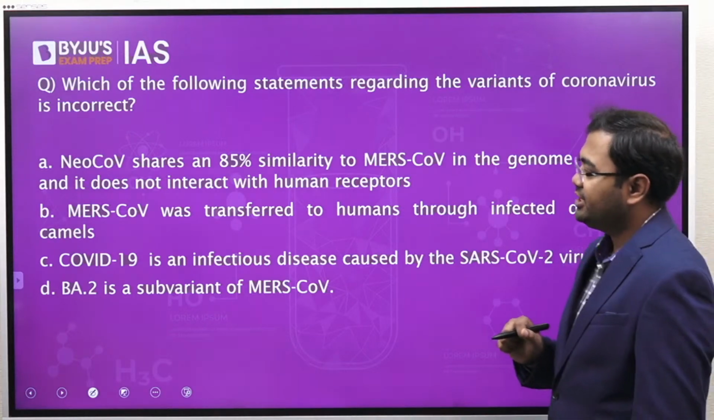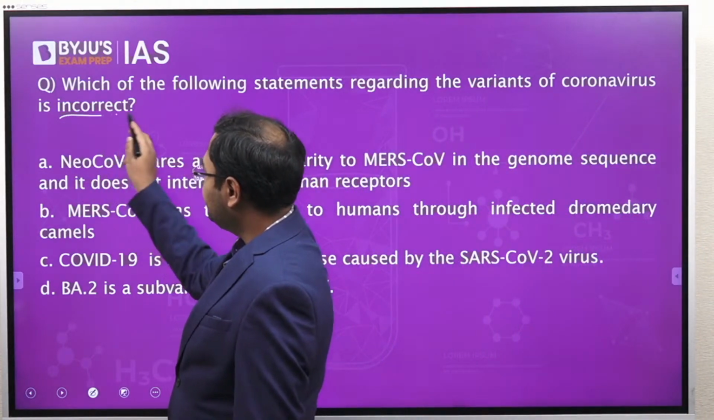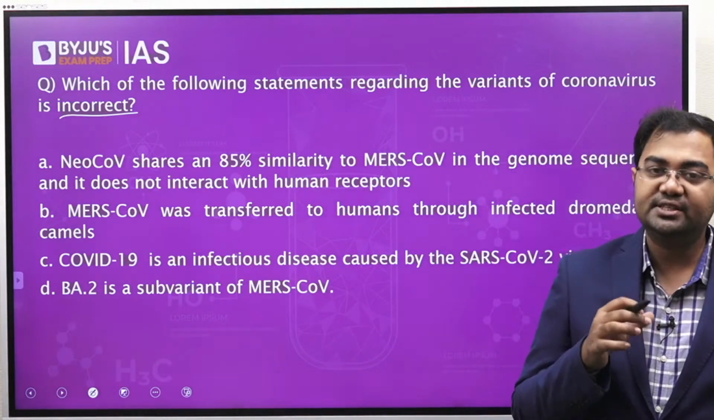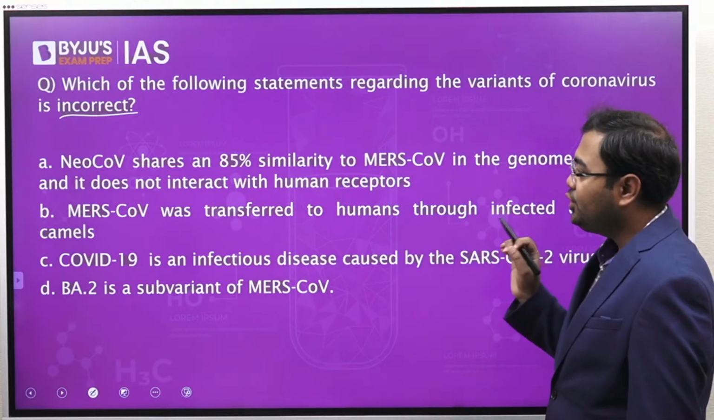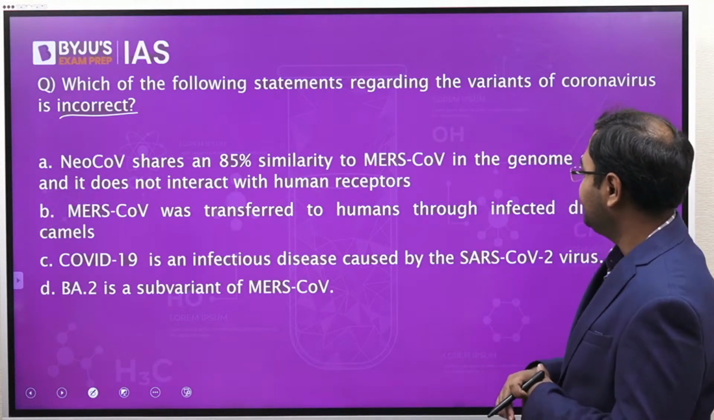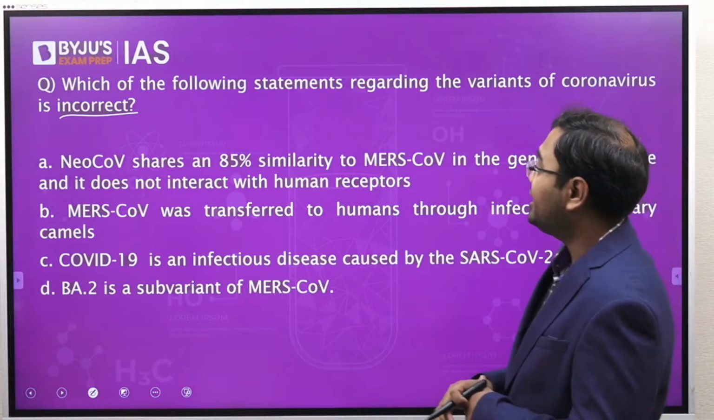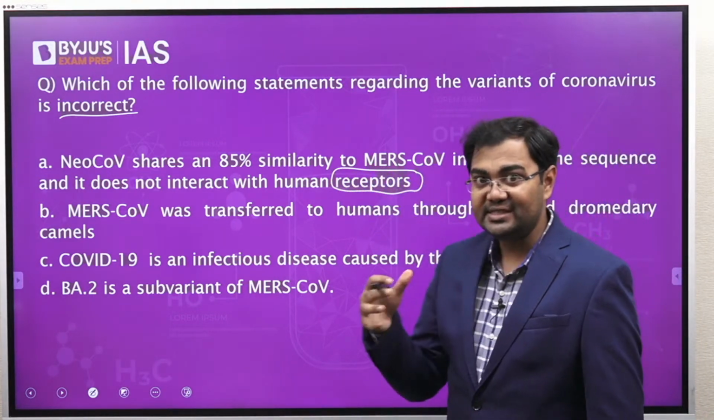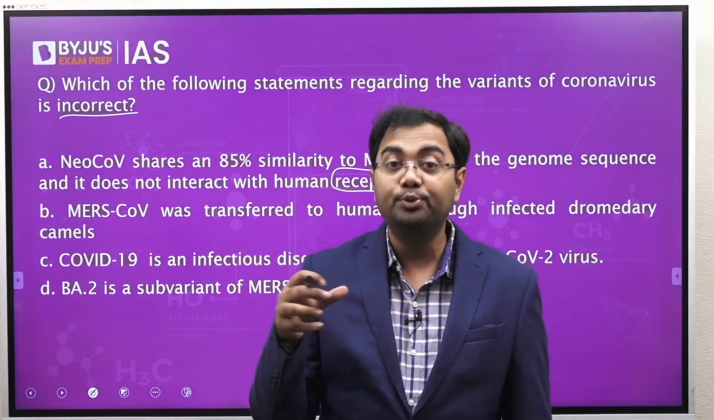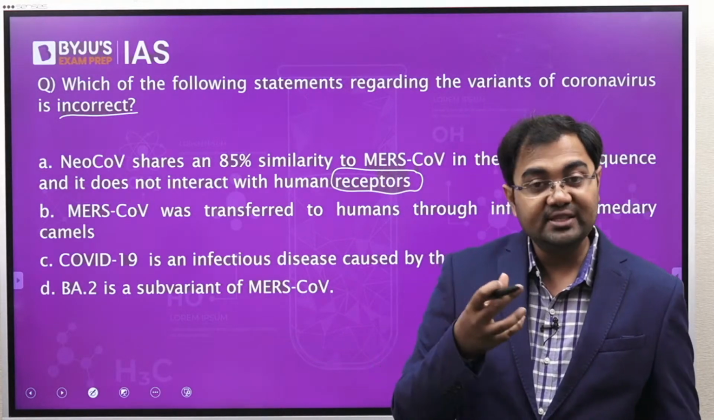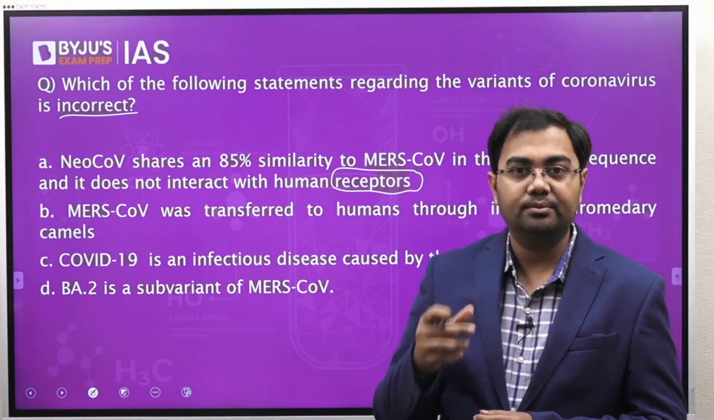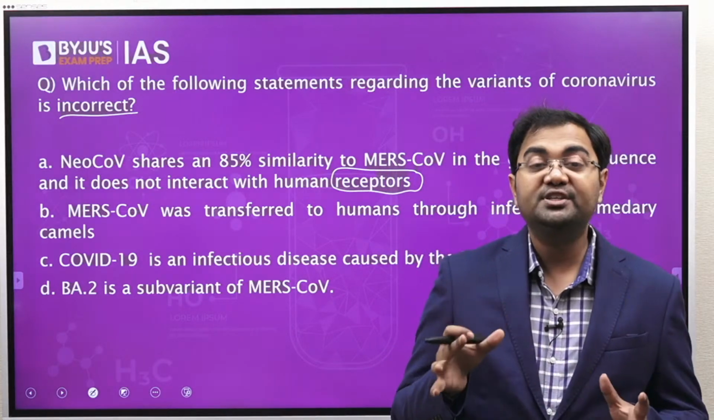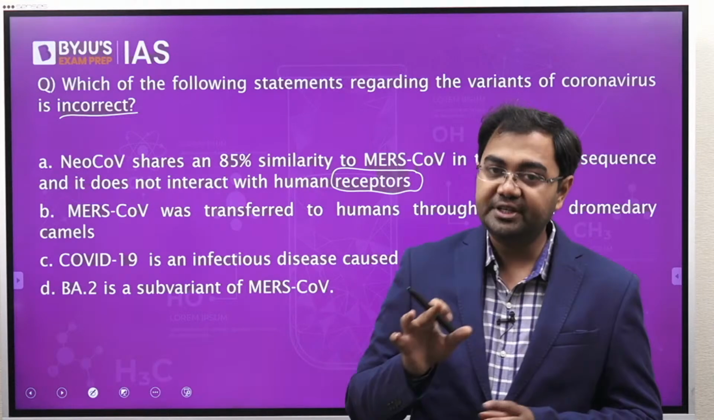So these are the four statements given here, and we have been asked to point out which of the given statements is incorrect. Let's look at all these statements one by one and try to analyze this. The first is NeoCov shares an 85% similarity to MERS-CoV in the genome sequence and it does not interact with human receptors. First and foremost, what do we mean by receptors? We just discussed that there are receptors that can bind onto proteins, and that's why antigens may very easily come and infect the human cells. So human receptors do not respond to NeoCov is what is being said here, and this is correct.